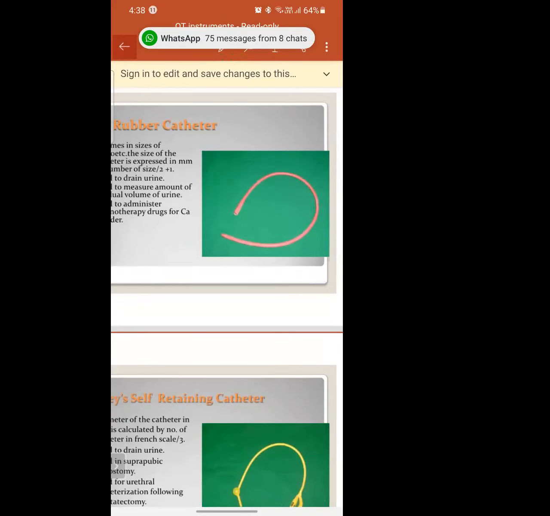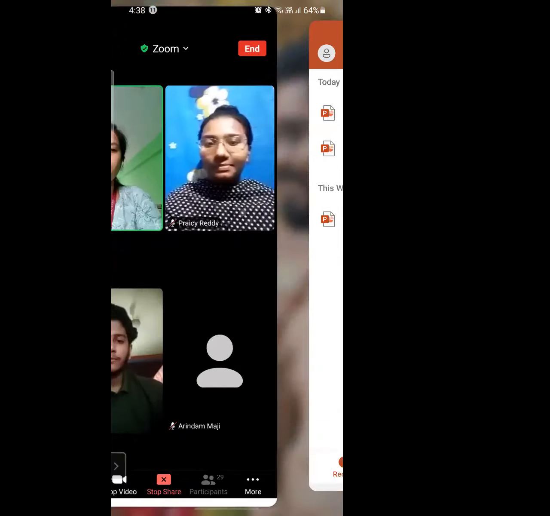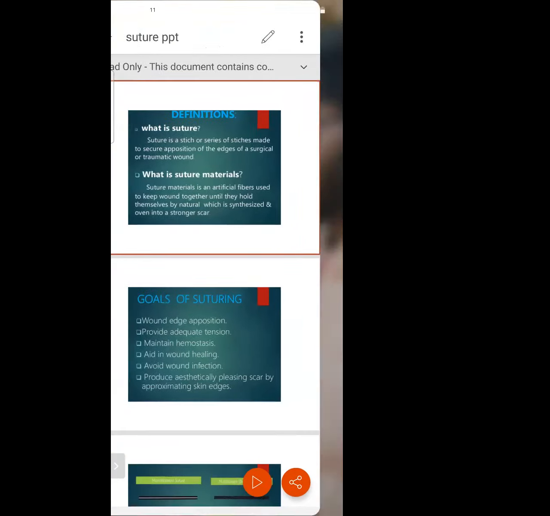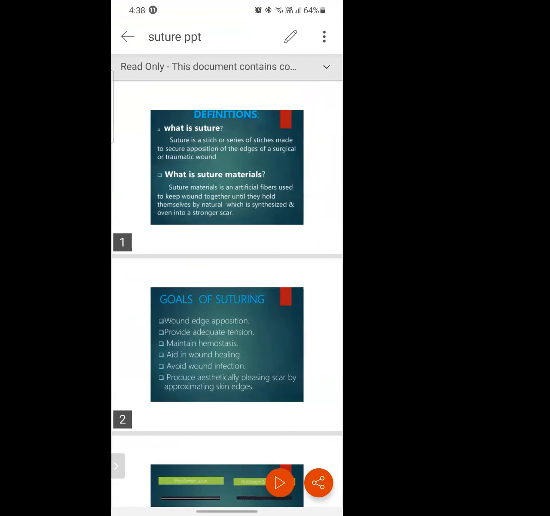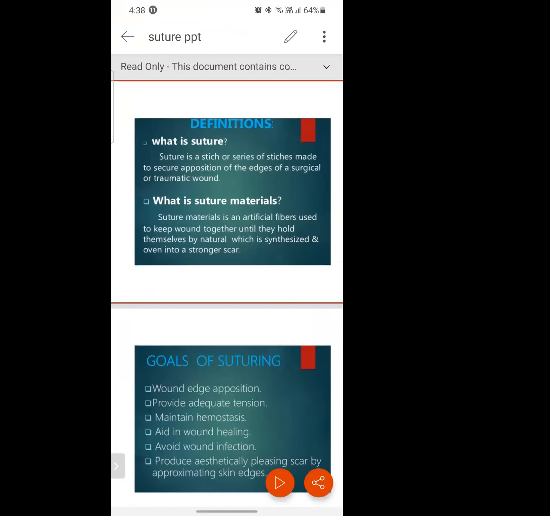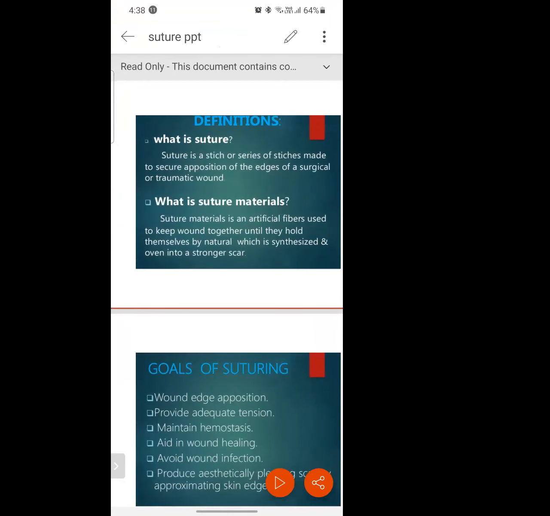Yes, ma'am. Okay, we'll share the next one. These things I will share with you in the group so that you can have a look at them. Okay, everyone understood the instruments? Yes, ma'am. That's the end of the instruments, and next is the suture. What do you mean by suture?